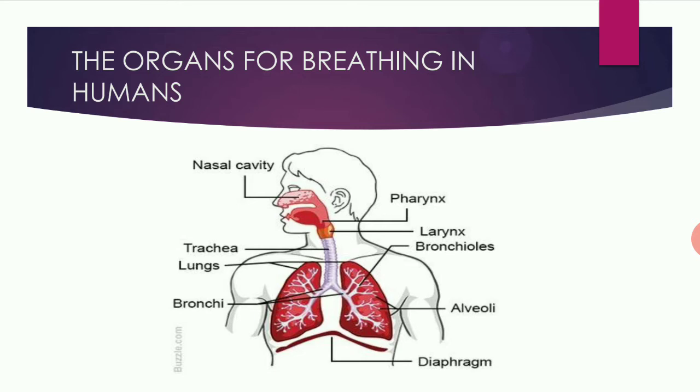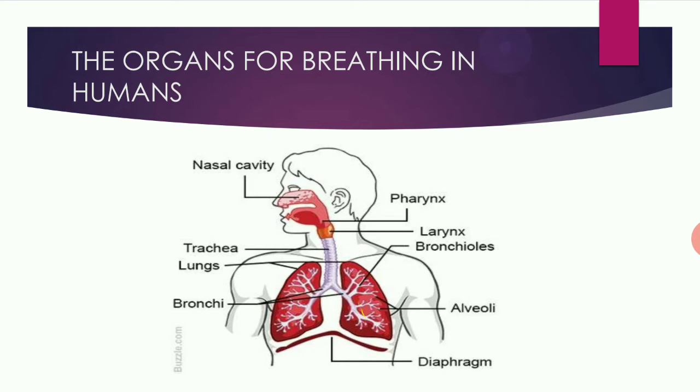The air is inhaled through the nostril, enters the nasal cavity, and passes through the trachea. After that it enters into the bronchi. Bronchi are two tubes which divide the trachea, and these two tubes are connected to the lungs.